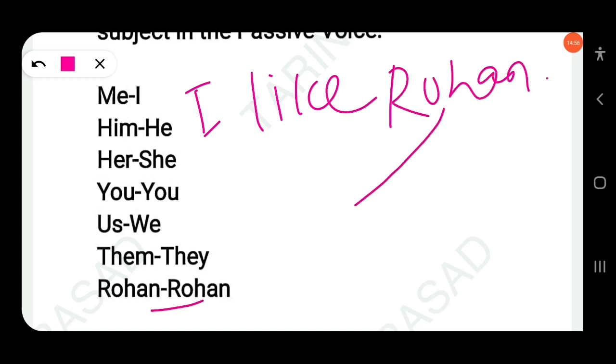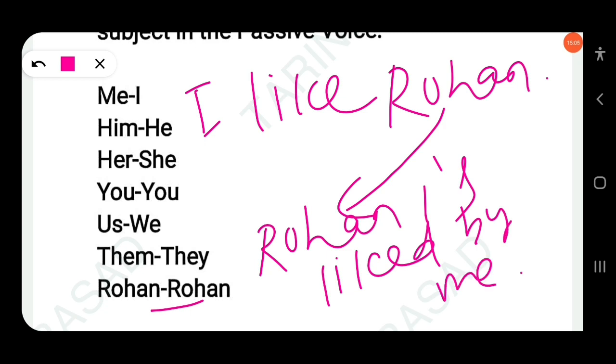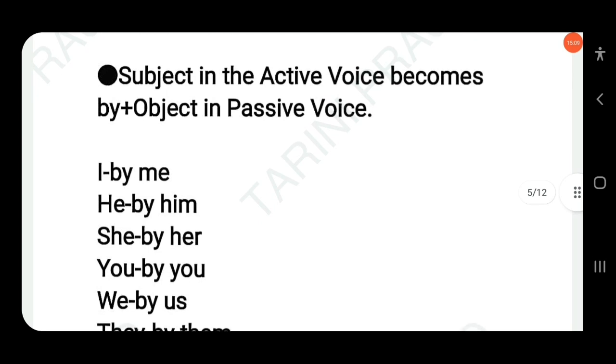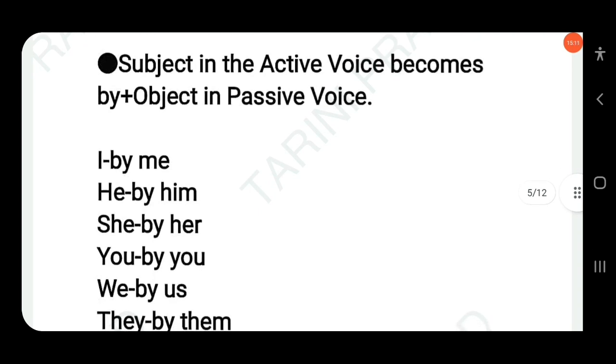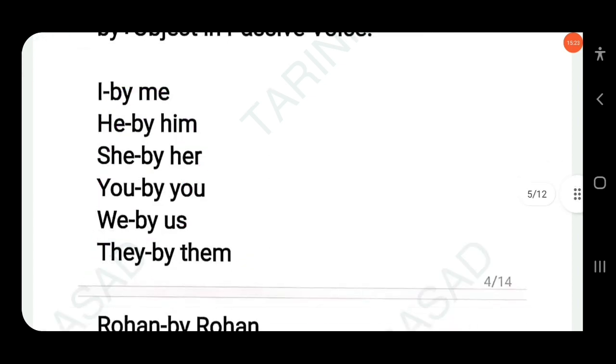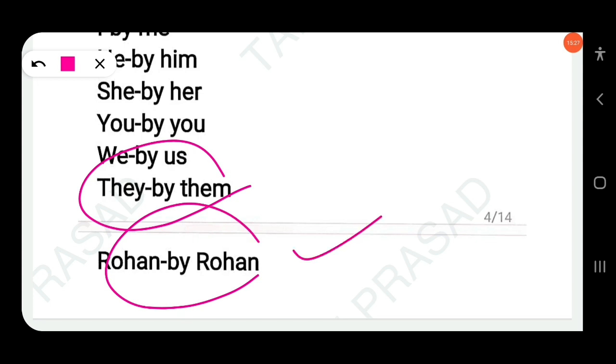So here Rohan remains unchanged. Rohan is liked by me. Clear? Then next, the subject in the active voice becomes by plus object in the passive voice. So I becomes by me, he becomes by him, she becomes by her, you becomes by you, we becomes by us. Similarly they becomes by them, Rohan becomes by Rohan.